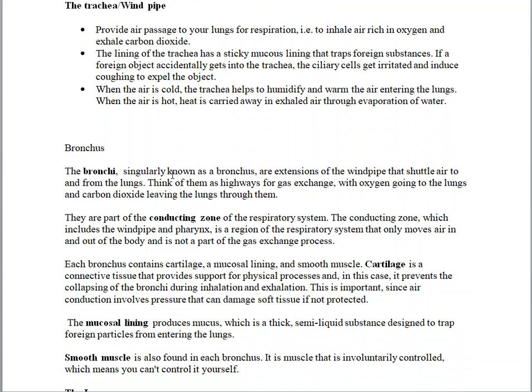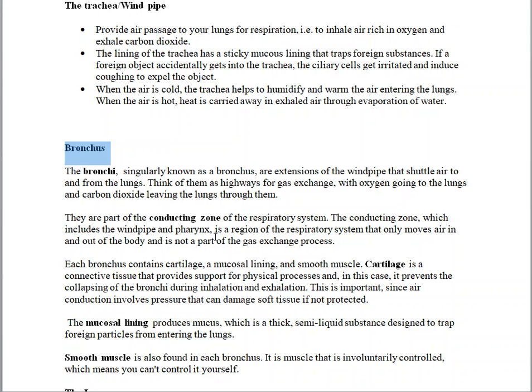So bronchus is the singular form of bronchi. We just call them bronchi, and they are just an extension of the wind pipe.